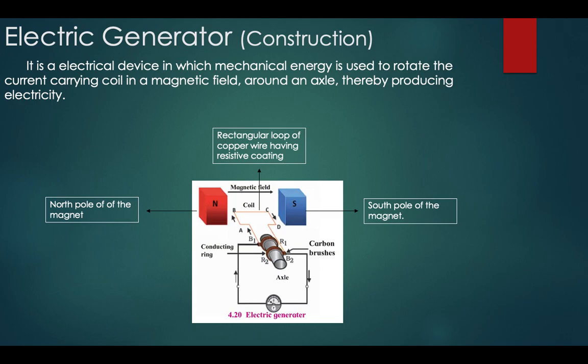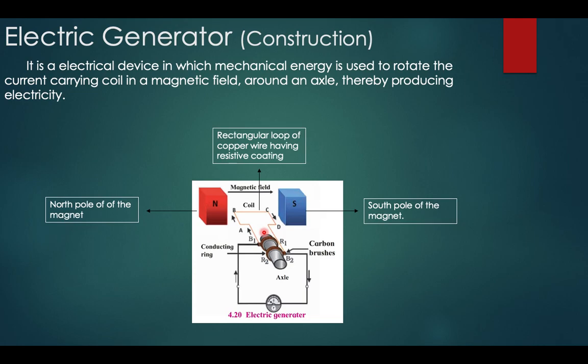Now let us see a simple device which is based on electromagnetic induction, which is called the electric generator. An electric generator is a device which uses mechanical energy to rotate a coil in a magnetic field around an axis, thereby producing electricity. So mechanical energy in this case is converted to electrical energy. It consists of a rectangular loop of copper wire, which is placed between the two poles of the magnet.